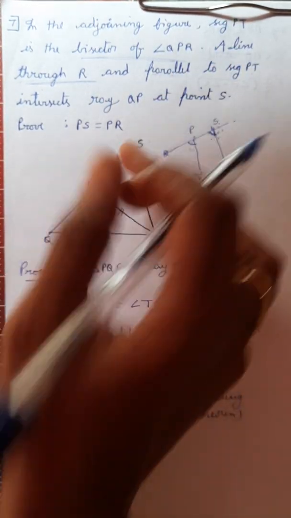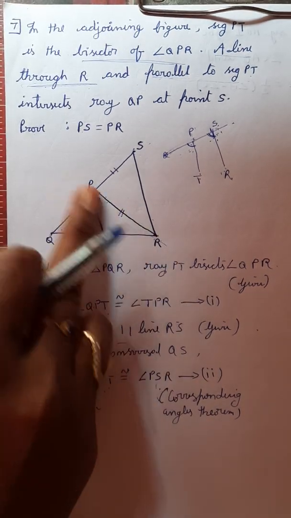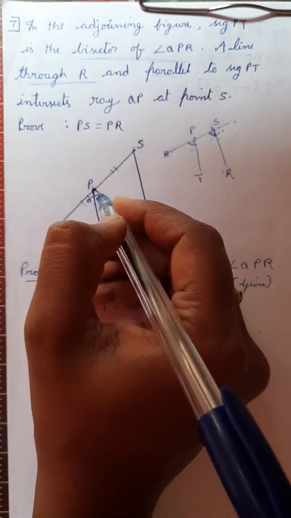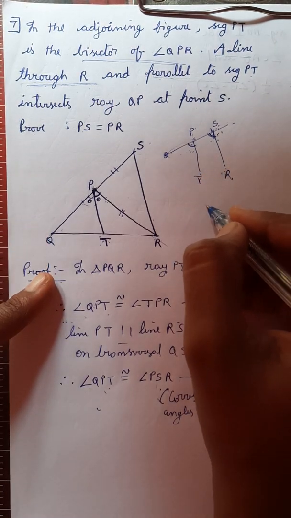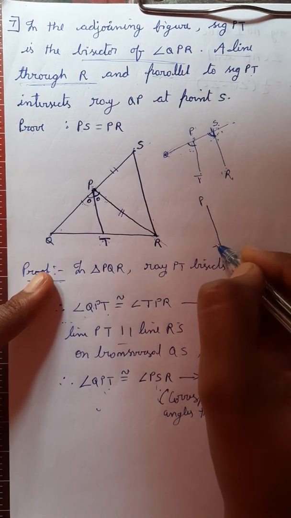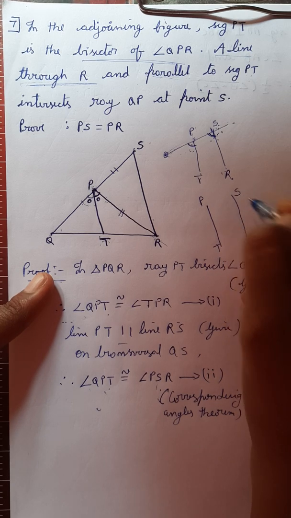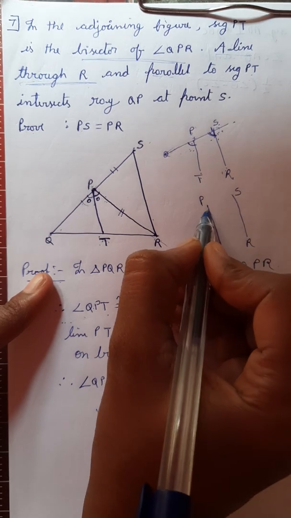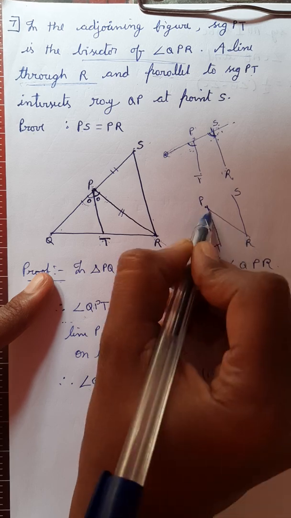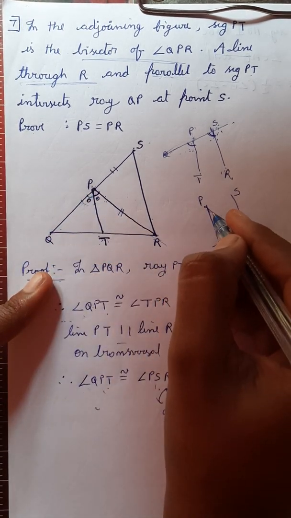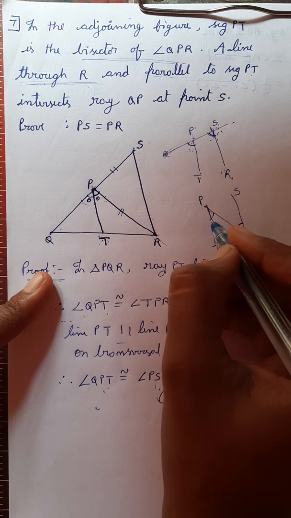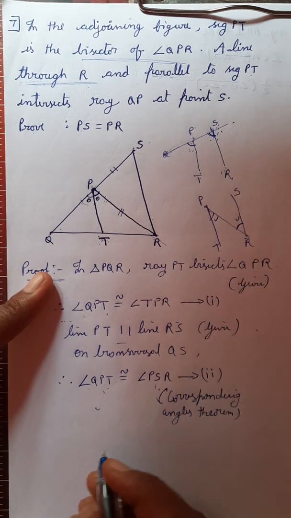If these two are parallel and PR is the transversal, we will get one more set of congruent angles. Again I am showing PT is parallel to SR, and if I take PR as transversal, we will get alternate angles. Alternate angles are congruent.